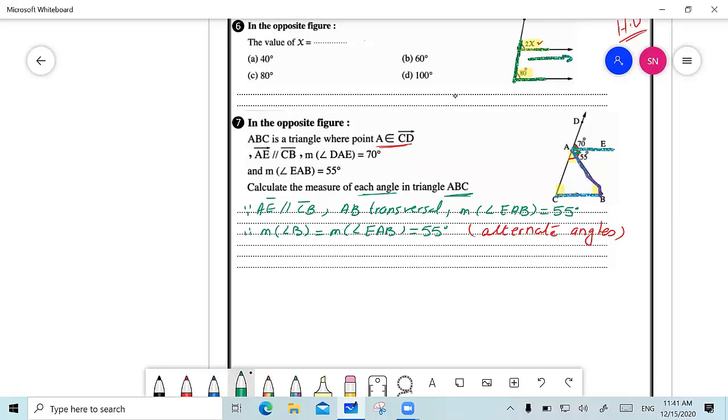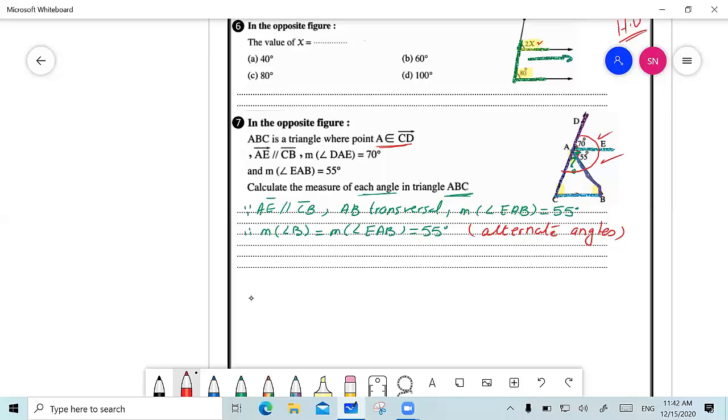Now, can anyone help me find the measure of angle BAC? Who is going to find the measure of angle BAC? Amina. Yes. We will do 180 minus 70 plus 55. Exactly. Since I know that CA is a straight line, all the angles here should sum up to give me 180 degrees.